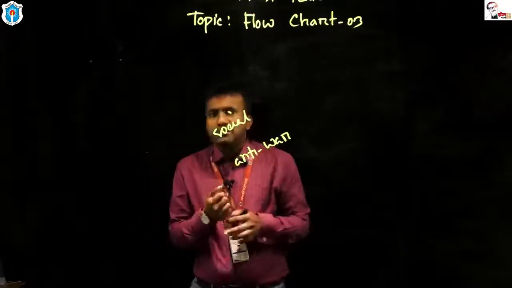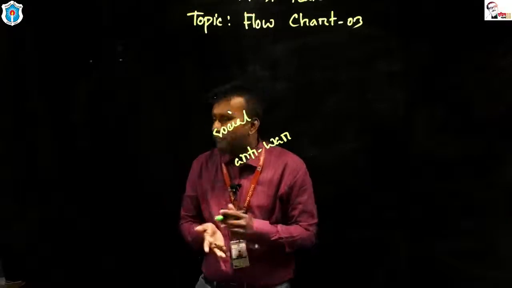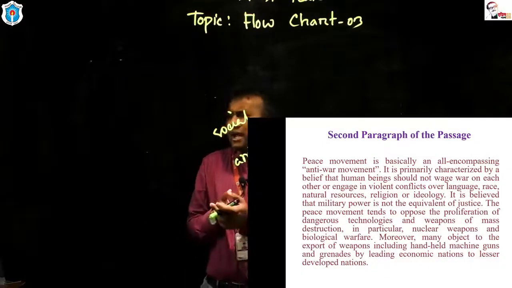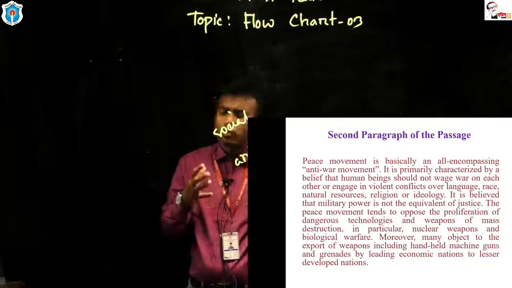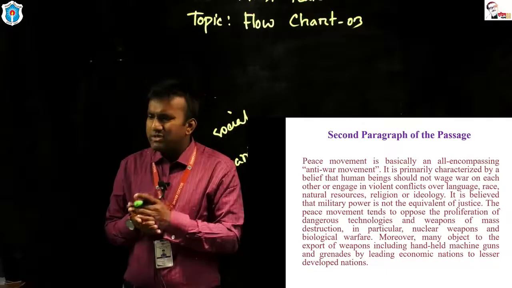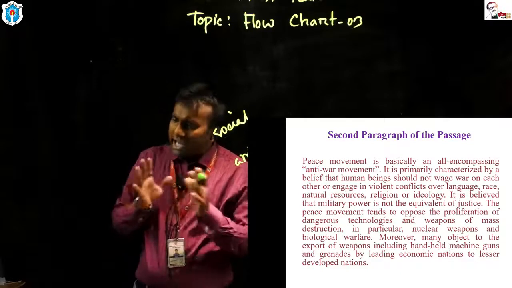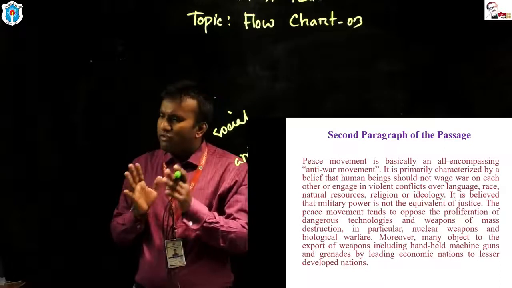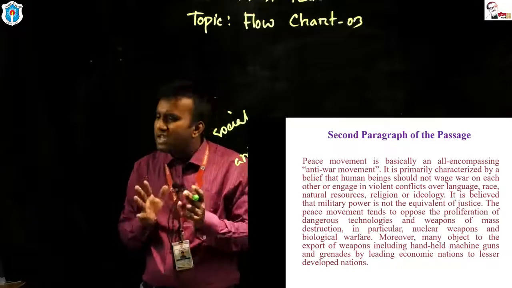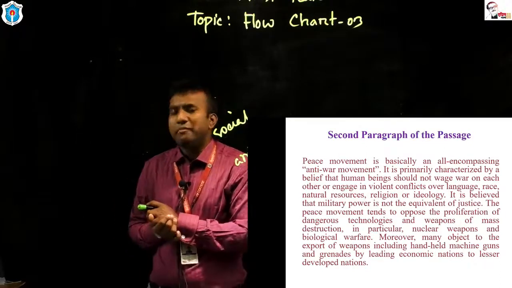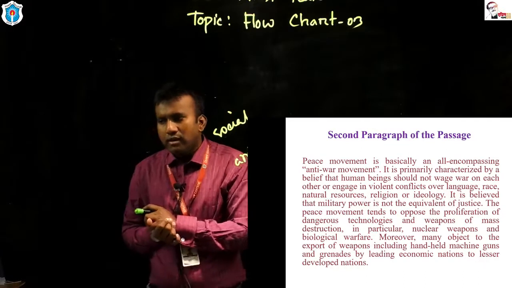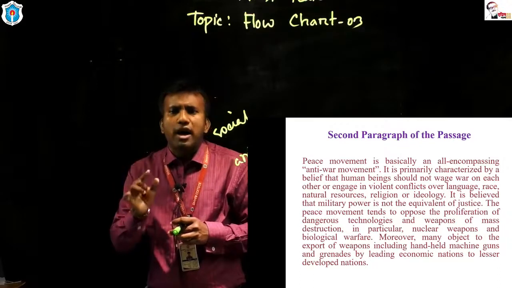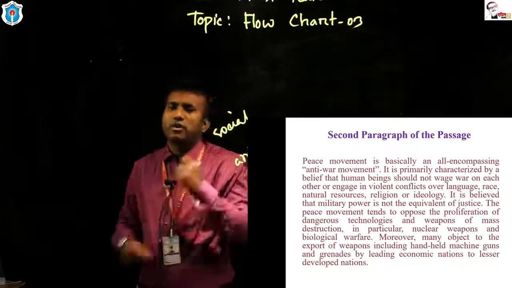Now let us start the second sentence of the second paragraph. It is primarily characterized by a belief that human beings should not wage war on each other or engage in violent conflict over language, race, natural resources, religion, and ideology. I'm going to repeat. Peace movement is primarily characterized on a belief. Look at the word belief.